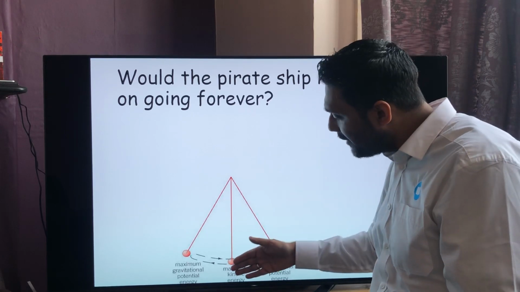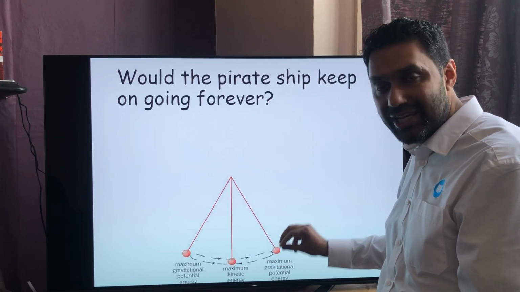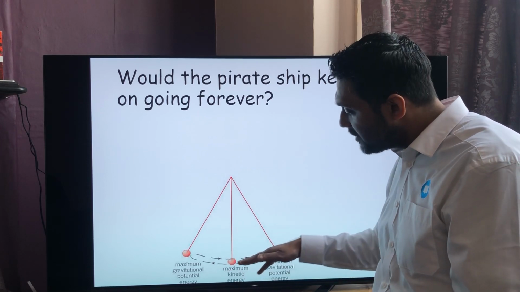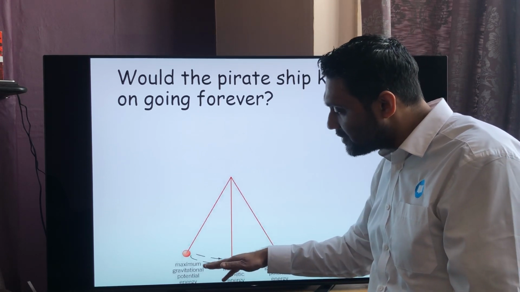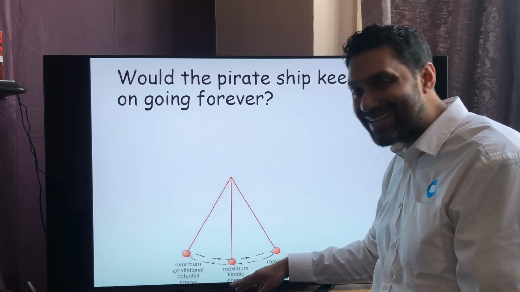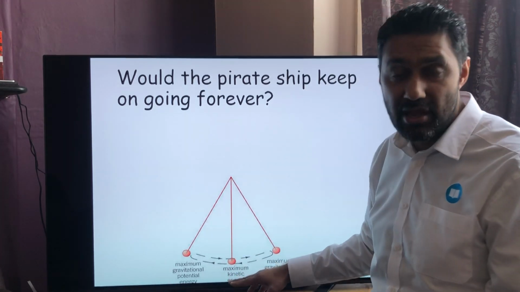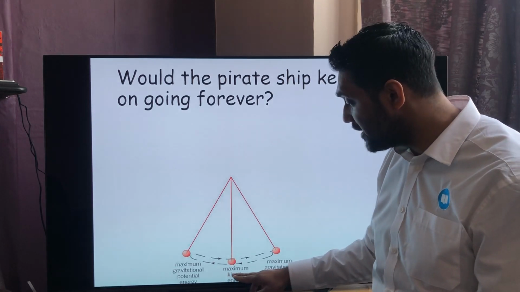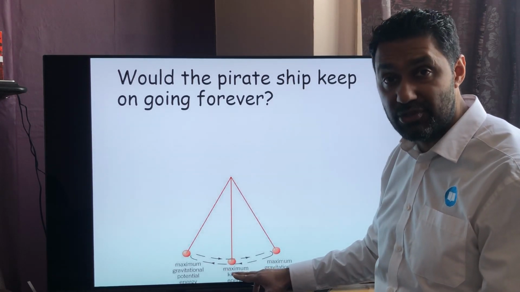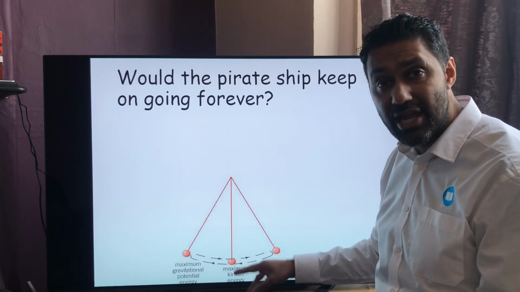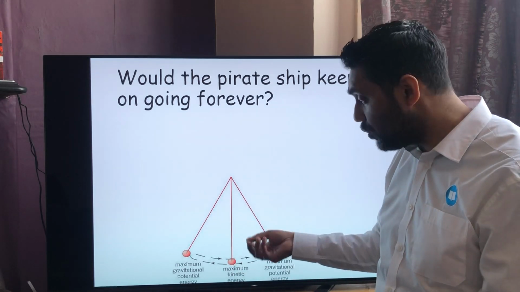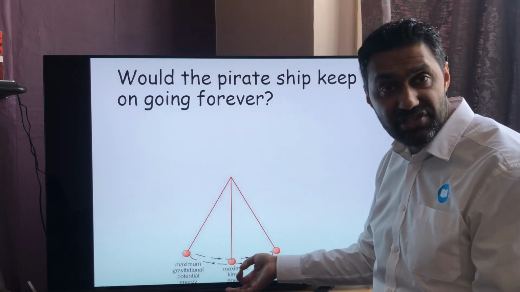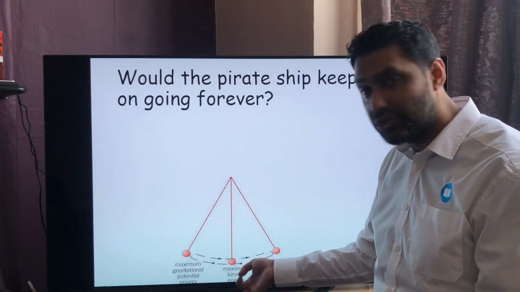And as it swings down, the gravitational potential energy is turning into kinetic energy. And as it moves, it's got kinetic energy. Then as it goes to the bottom, it has its maximum kinetic energy, but its minimum gravitational potential energy because it's at its lowest point. Now remember, GPE, gravitational potential energy, gets more the higher it goes. So if it's at its lowest point, it's going to have 0 gravitational potential energy.